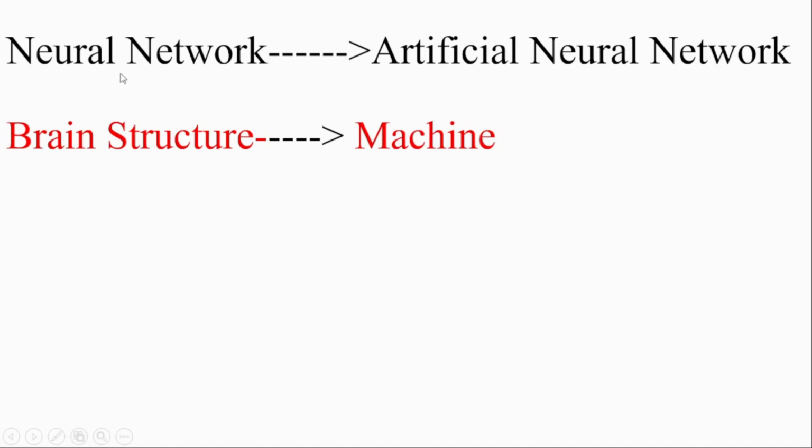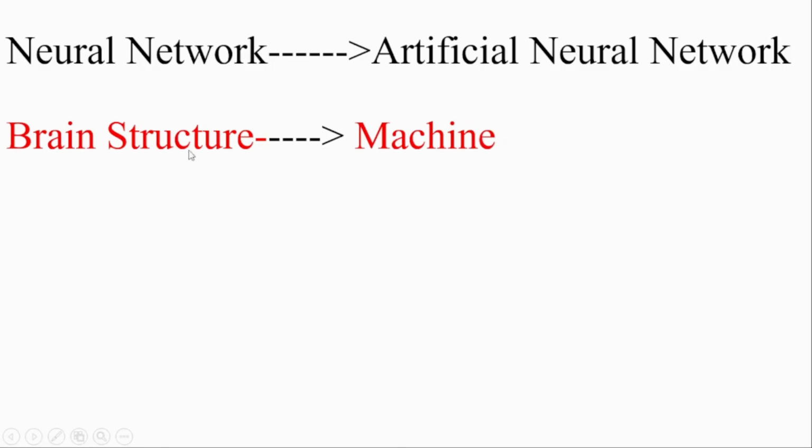So neural networks means multiple neurons are interconnected, and if we do it in a machine, artificially, then this concept is called artificial neural networks. What does it mean? If we replicate the working structure, the working mechanism of a human brain inside a machine, then this is called artificial neural networks.